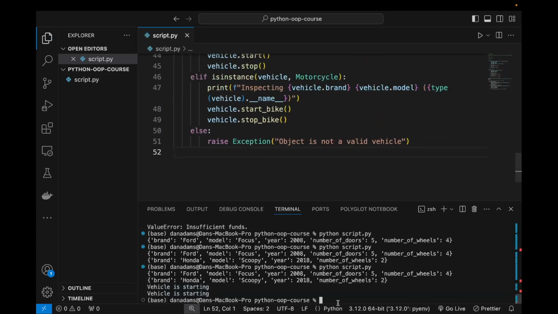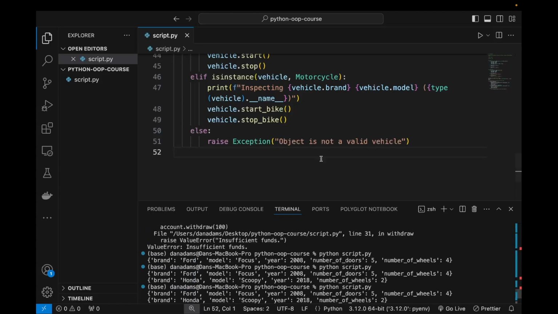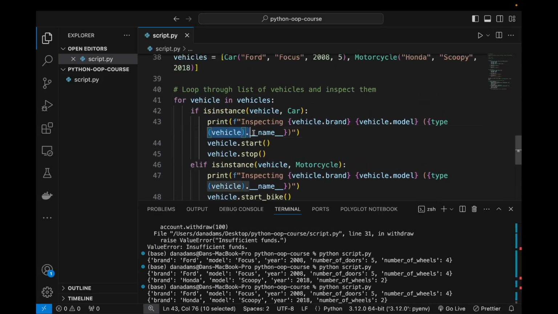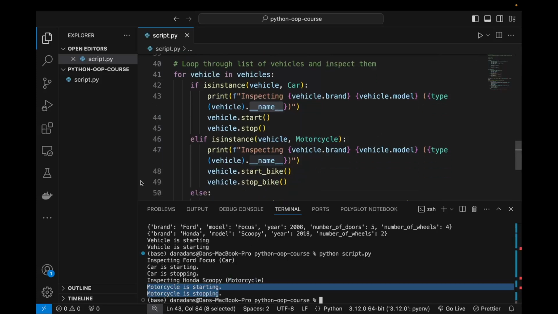Okay, so let's run this program to see what happens. We can see that we first inspect the Ford Focus, which is made from the class named Car, and then we inspect the motorcycle, which is made from the Motorcycle class, and we start and stop the motorcycle.